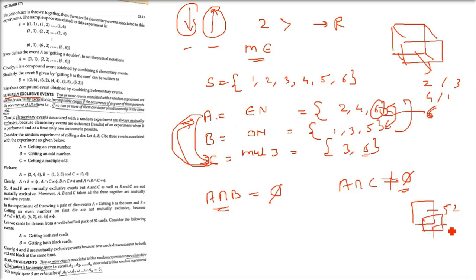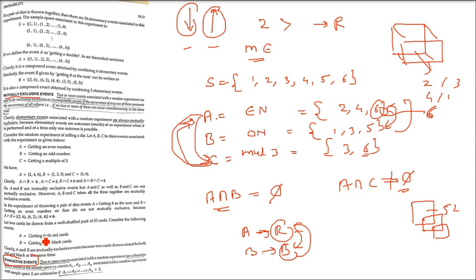For example, we are playing cards. You know, in a card, either it will be a red card or a black card. So if I take an event A as getting a red card and B as getting a black card, even if you take only one card, when you get a red card, it will not be a black card. Black card, it will not be a red card.